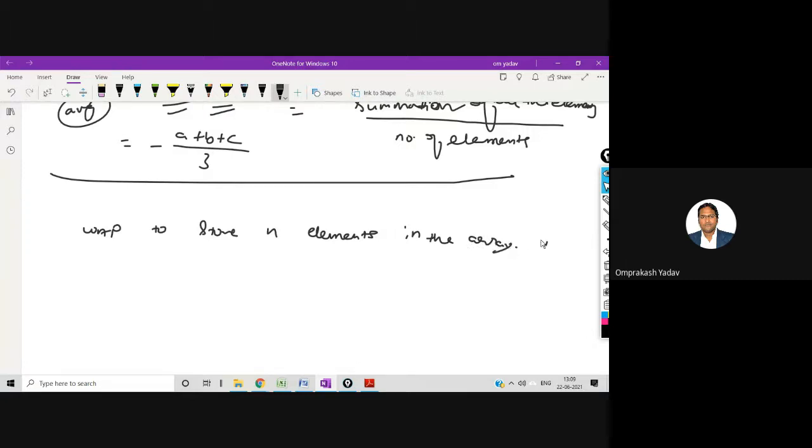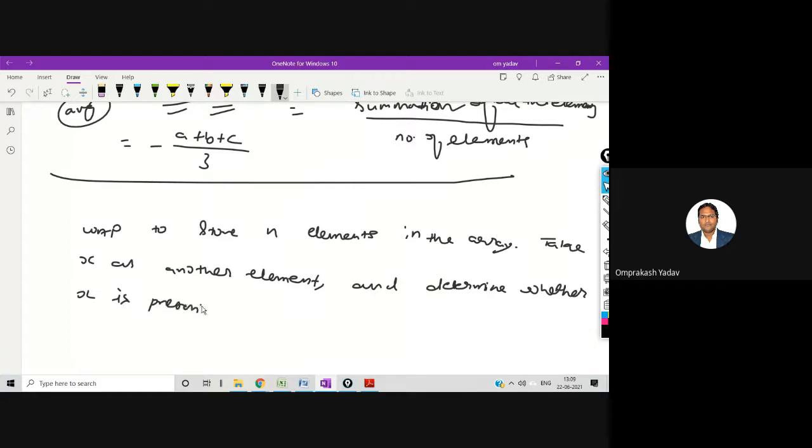Take x as another element and determine whether x is present inside the array or not.